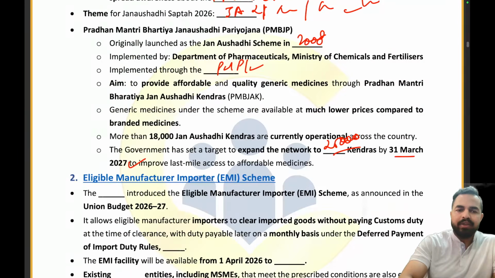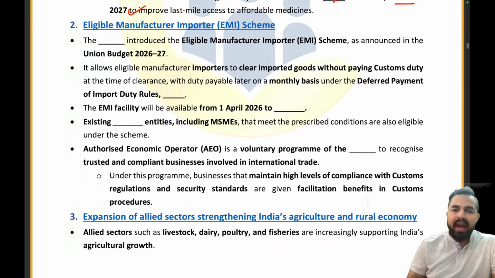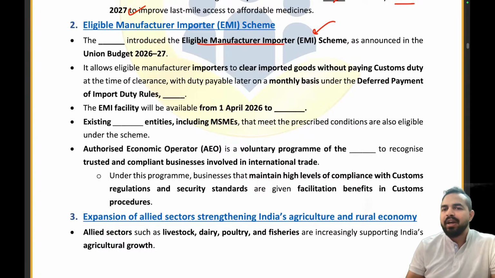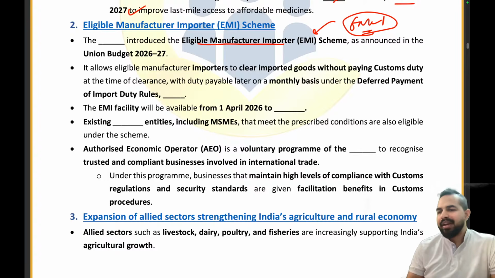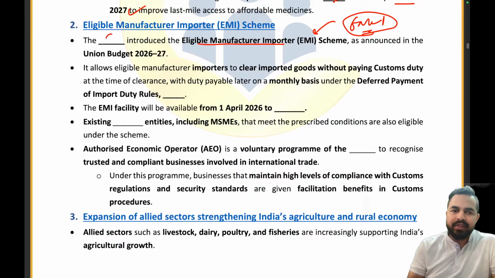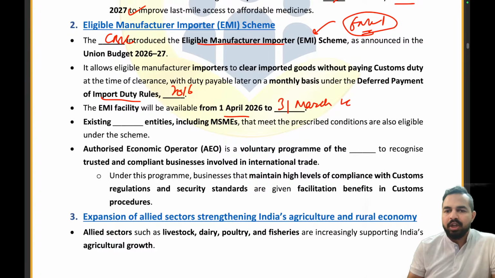Now let's try to answer the questions of the Vrisham round. So Dash introduced the eligible manufacturer importer scheme. Guys, you can also think like you have purchased the goods on an EMI, right? In an EMI you will be paying an installment, but this will be paid at the month end, right? Clear? So which organization is there? CBIC is there. Now the import duty rules of 2016, the Deferred Payment of Import Duty Rules 2016. The EMI facility will be available from 1st April 2026 to 31st March 2028.